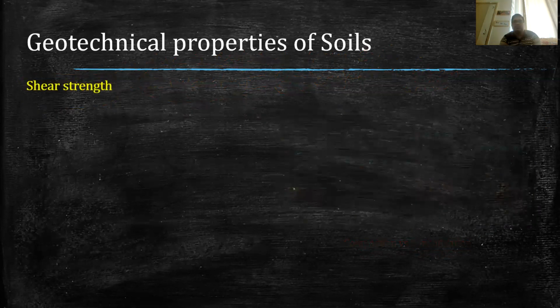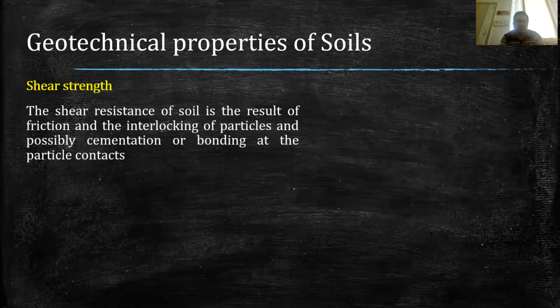Now coming to the next very important property of the soil, and that is called shear strength. Now the shear strength of the soil is basically the shear resistance of the soil, which is basically the result of friction and interlocking of the particles, which is possibly because of the cementation or bonding of the particles. So as I have explained, there can be two types of soil. One is fine grained soil, and fine grained soils are basically cohesive soils, and the second one is coarse grained soil.